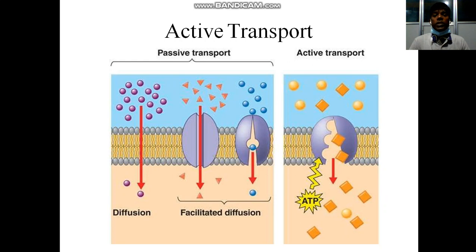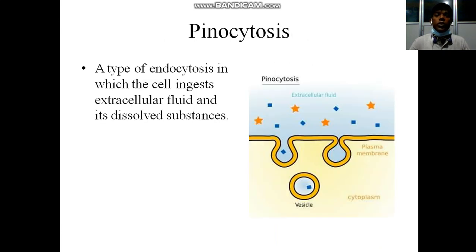Diffusion and facilitated diffusion are passive transport and require no energy, and active transport requires energy in the form of ATP. Pinocytosis, a type of endocytosis in which the cell ingests extracellular fluid and its dissolved substances, is pinocytosis.